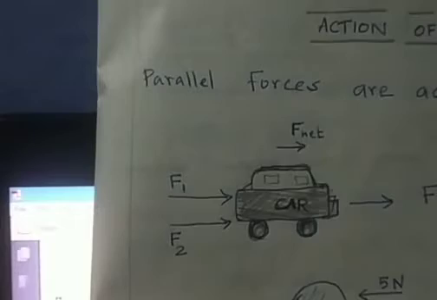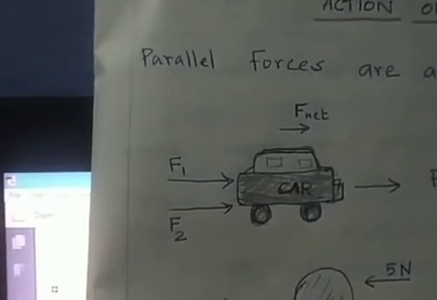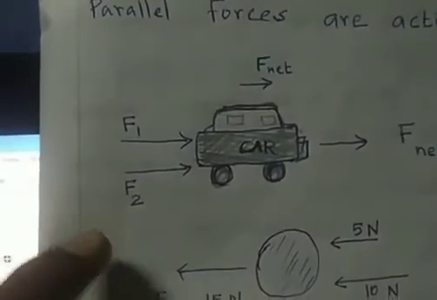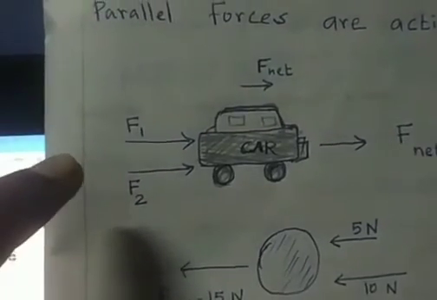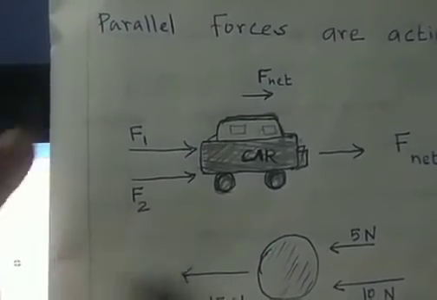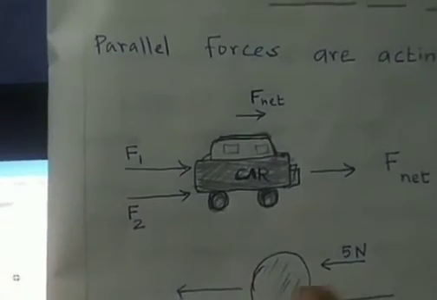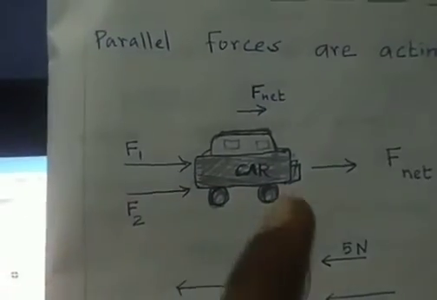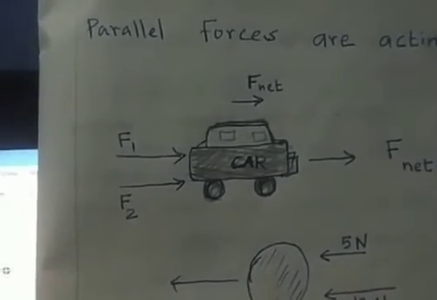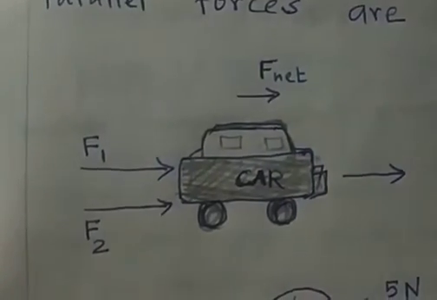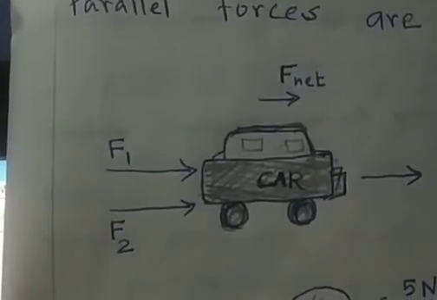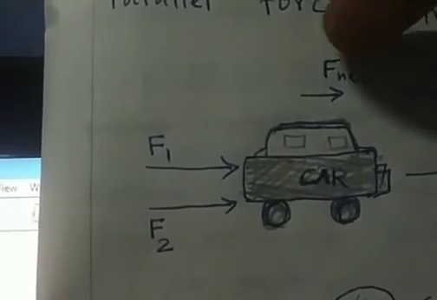Consider this picture. In this car, two forces are acting, F1 and F2. The two forces, which may or may not be equal, are acting in the same direction. The two forces are used to push the car, so the car starts moving in the forward direction. Then we can calculate the total force. The total force means the net force. So F net represents that total force.